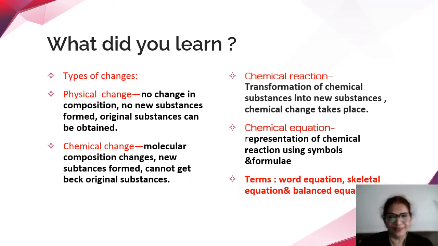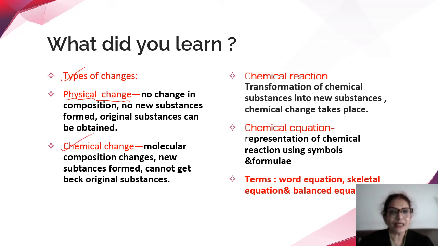So what did you learn? Let's see what you all have learned. You've learned about types of changes. The physical change is a temporary change. There is no change in chemical composition and no new substances are formed. So we can get back the original substances by physical methods.